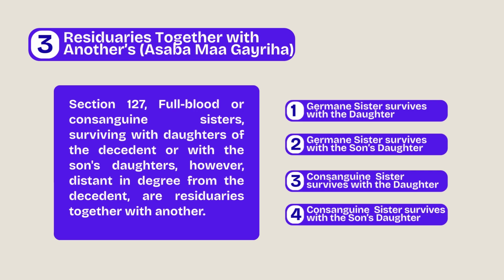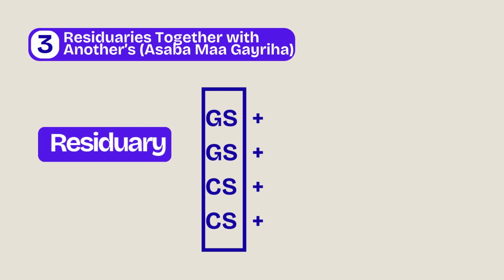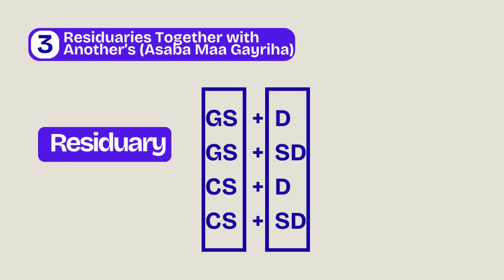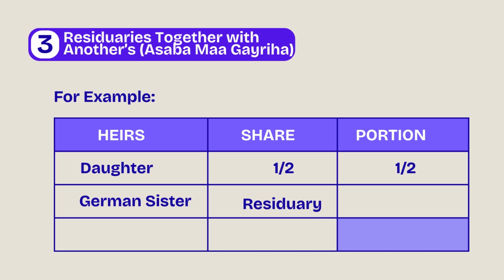The key point is this: only the collateral female relatives, the sisters, become residuaries. The descendants, like the daughter or son's daughter, keep their fixed Qur'anic shares. For example, if the deceased leaves a daughter and a German sister, the daughter receives her fixed 1/2, and the German sister becomes a residuary, taking the remaining half.